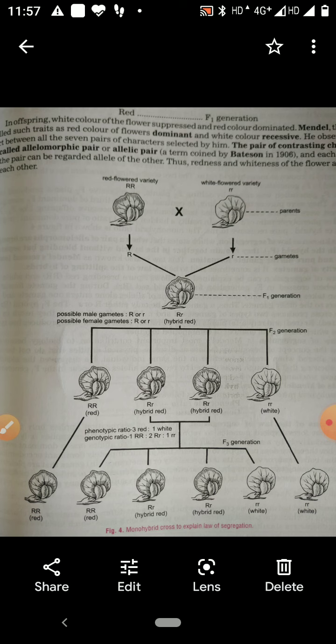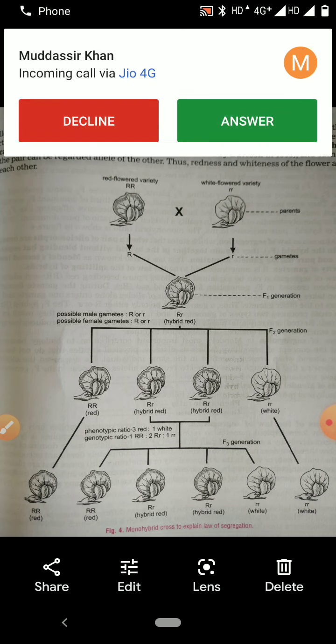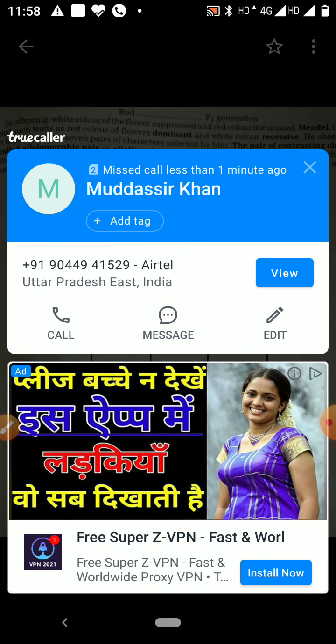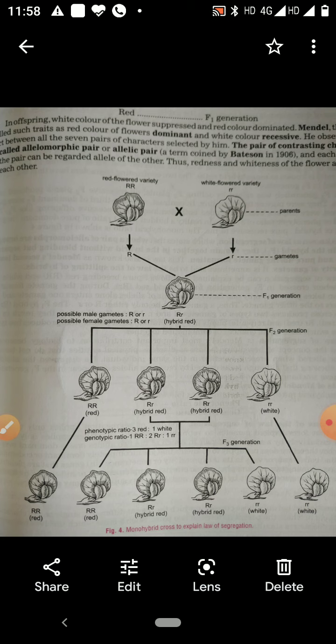According to this law of dominance, out of a pair of allelomorphic characters, one is dominant and the other is recessive. The hereditary units which are responsible for the appearance of a character in the offspring are said to be factors or determiners.